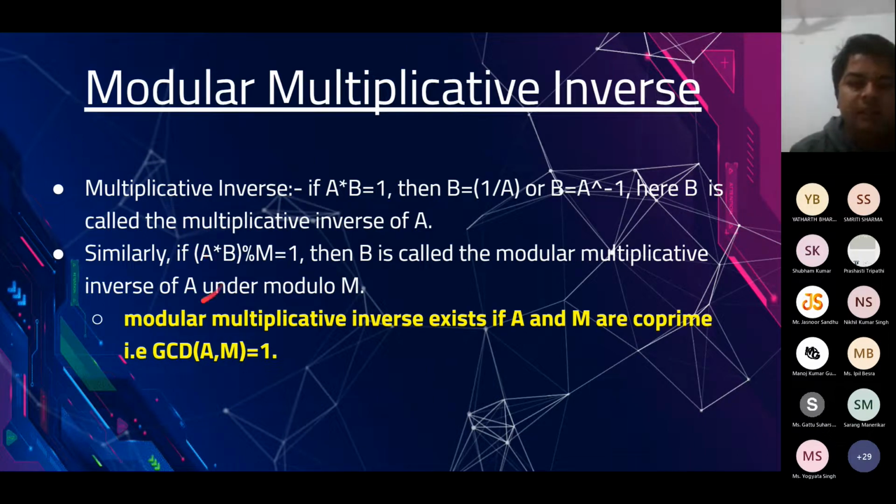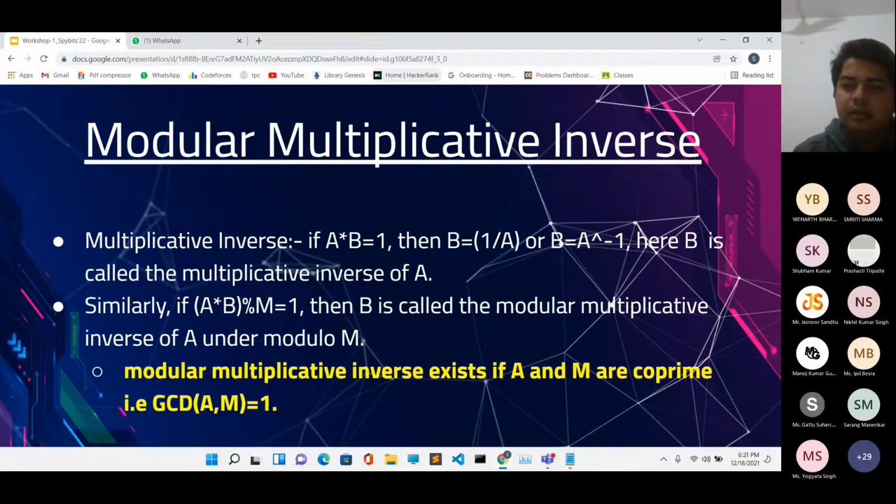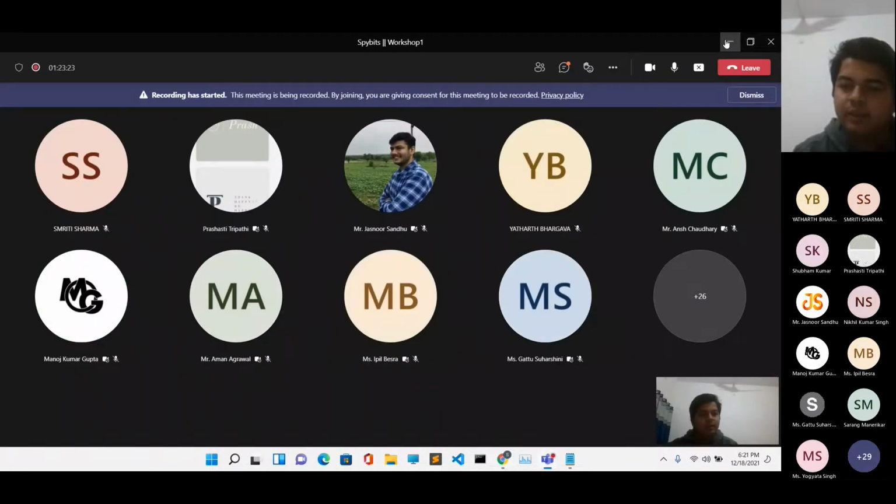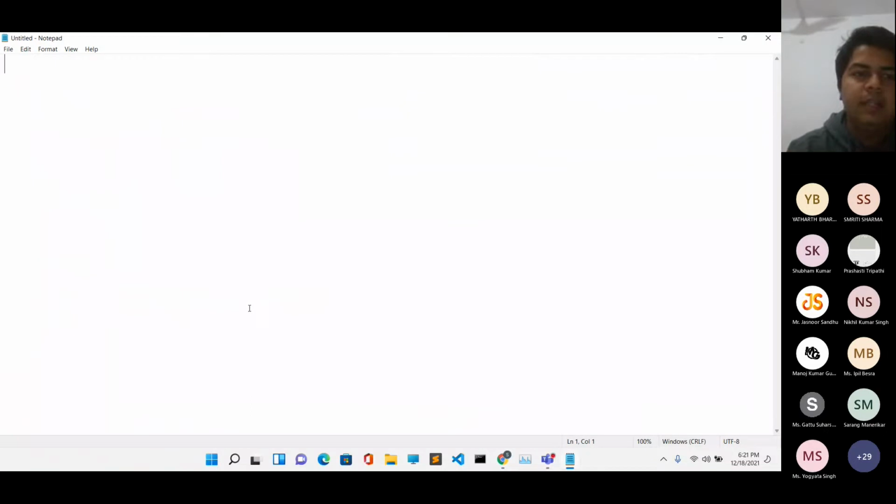Further, we have a condition: the modular multiplicative inverse exists if and only if A and M are co-prime, that is GCD of A comma M is 1. So if M and A are not co-prime, then the modular multiplicative inverse doesn't exist. This can also be proven very easily, and I'm going to show you the proof of it because this is important. It's important because the complete calculation of the modular multiplicative inverse follows the same track.